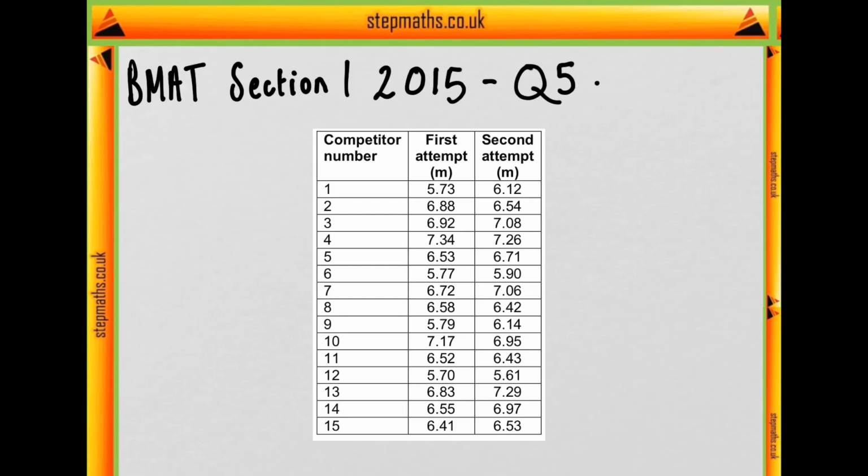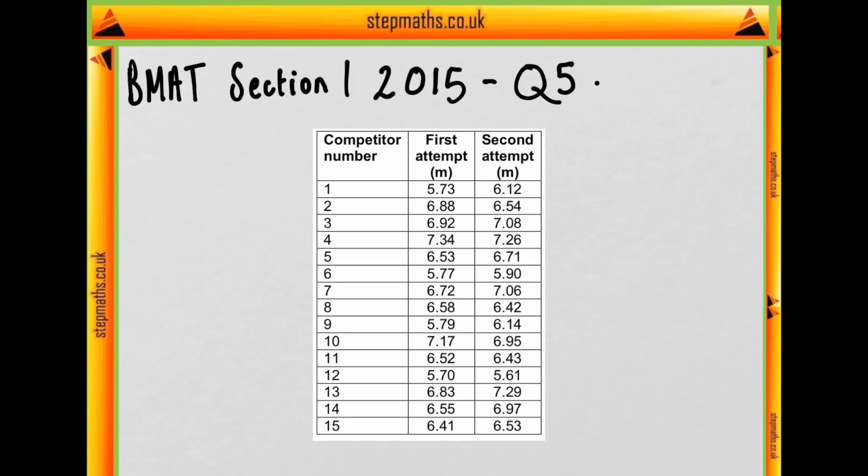A key skill in this question is tearing through large amounts of data and getting the information you need. So, a good skill is just to run a glance over the lists and see what sort of ranges we're looking at here. We can see that the highest value seems to be just over 7, or in the high 6.9, 6.8 region, equally with this column. So what we'll be looking for is the top 3, we'll identify the third place person, and from there we can work out who else qualified.